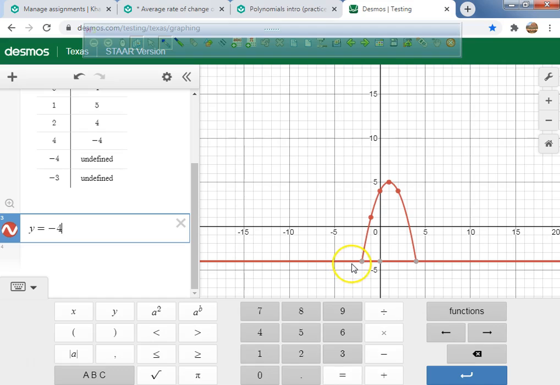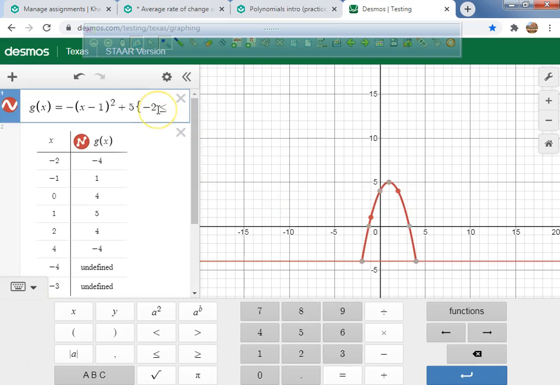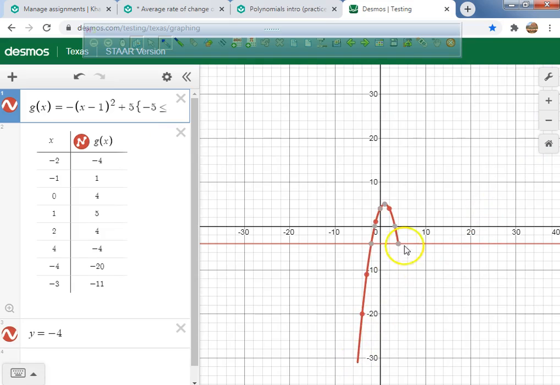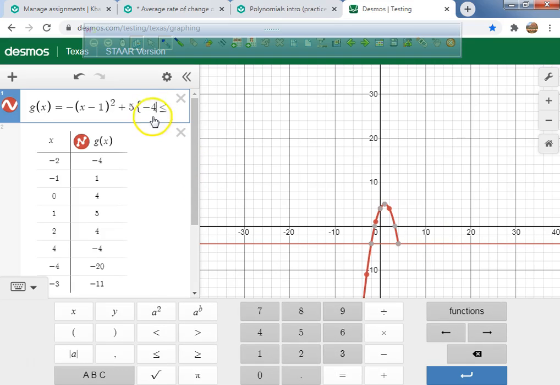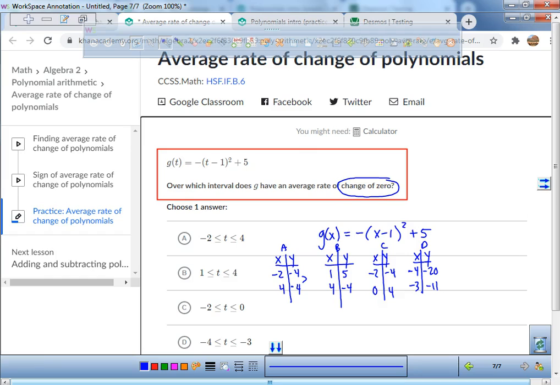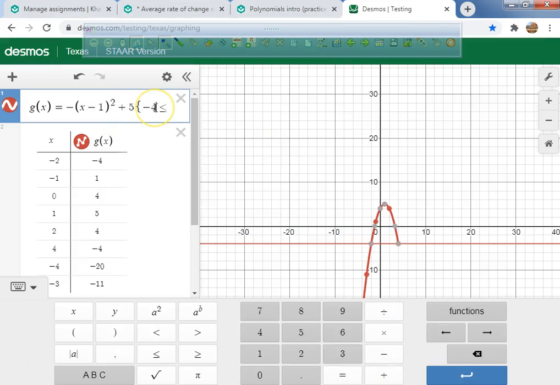So if you want to understand what rate of change is, watch what happens if I change my parameters. Do you guys see the difference between these 2 points? What kind of rate of change does that have? A positive or a negative? Negative. What kind of rate of change does this have? Positive between those 2 points. But if I have between negative 2 and negative 2 and 4, that is called a 0